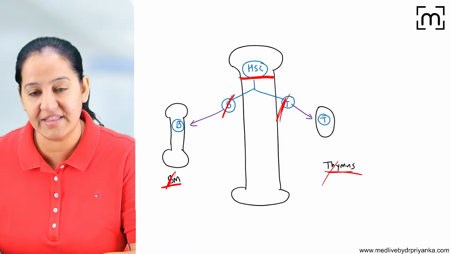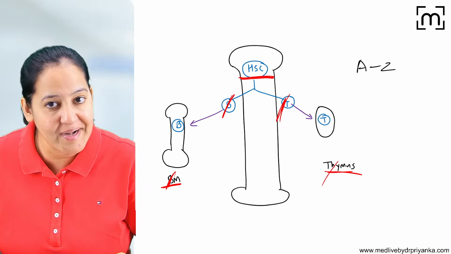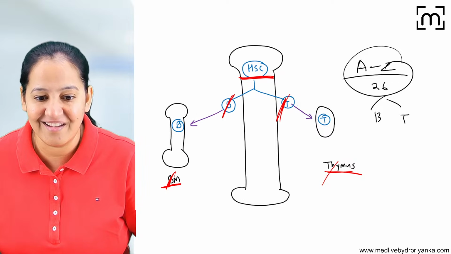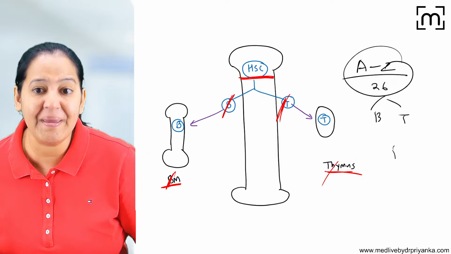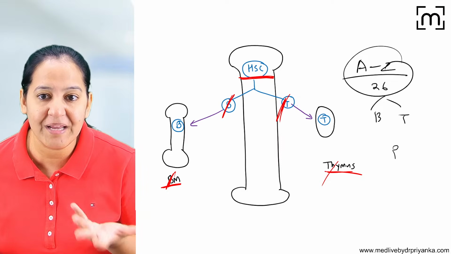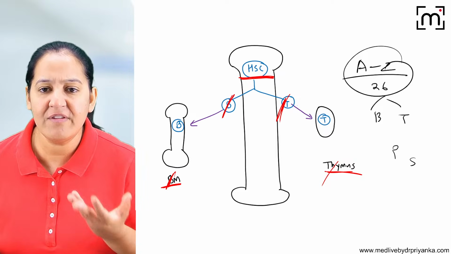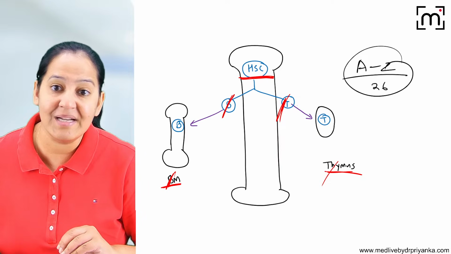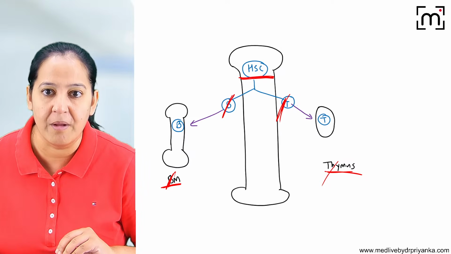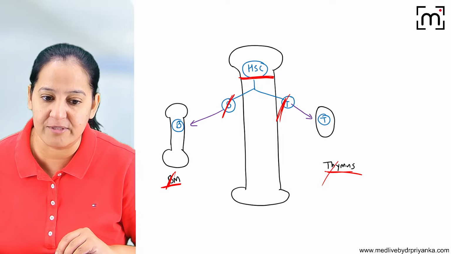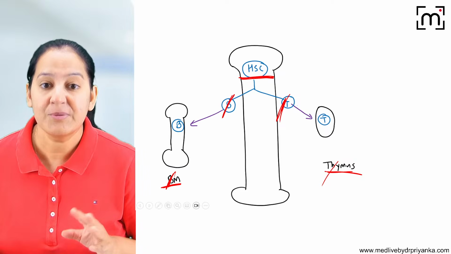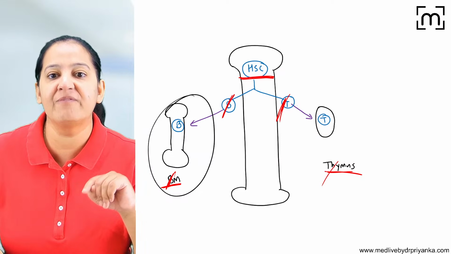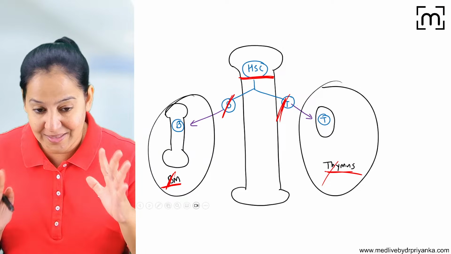Have you ever thought, in the English alphabet we have 26 letters from A to Z, why have we selected only two, B and T? We don't have a P lymphocyte. My name is P, but there is no P lymphocyte. We don't have an S lymphocyte. Why only B and T? Because B stands for bone marrow and T stands for thymus. B lymphocyte is bone marrow lymphocyte and T lymphocyte is thymus lymphocyte. It is the organ of maturation: B lymphocytes mature in bone marrow and T lymphocytes mature in thymus. That's why they are named like that.